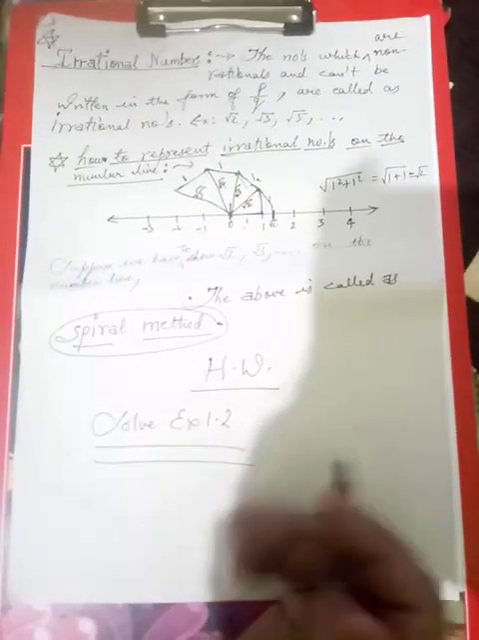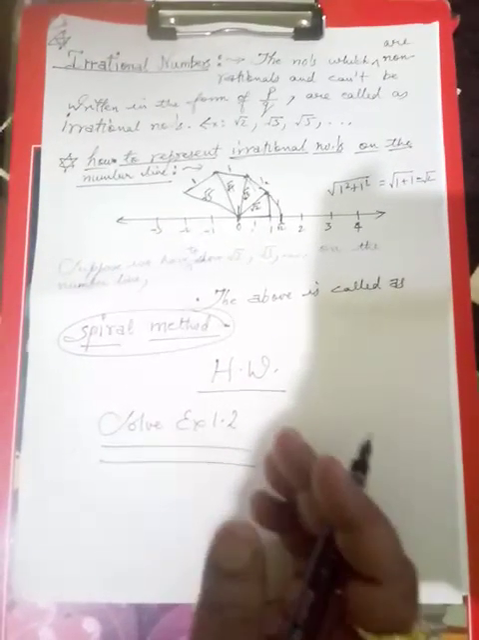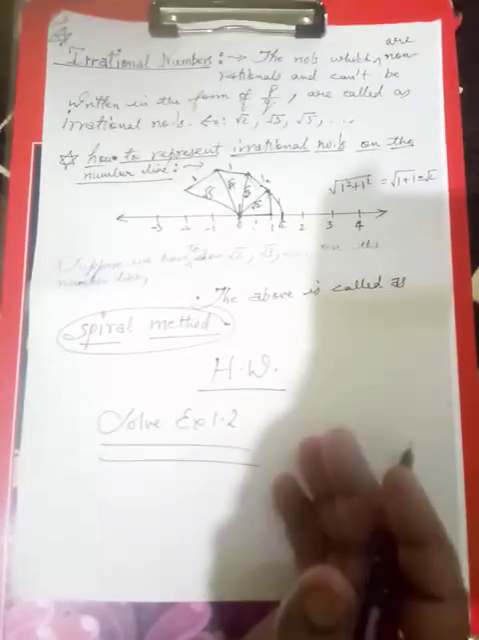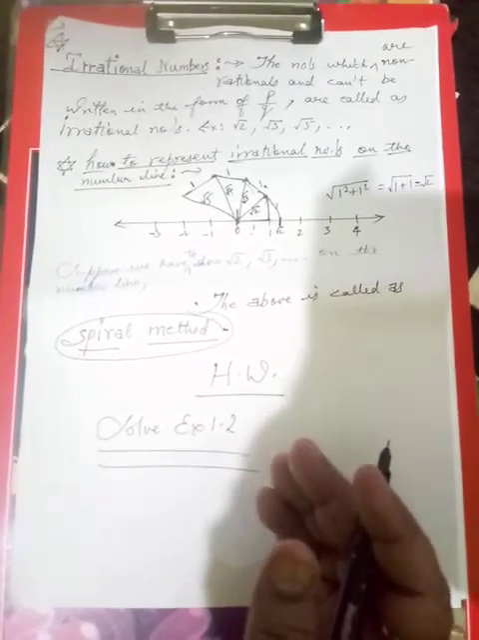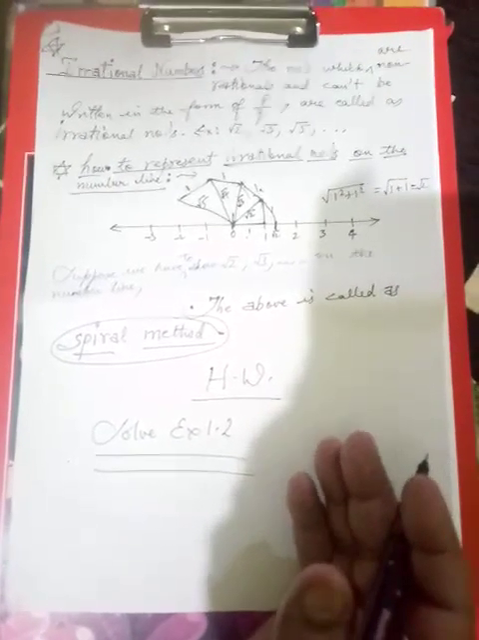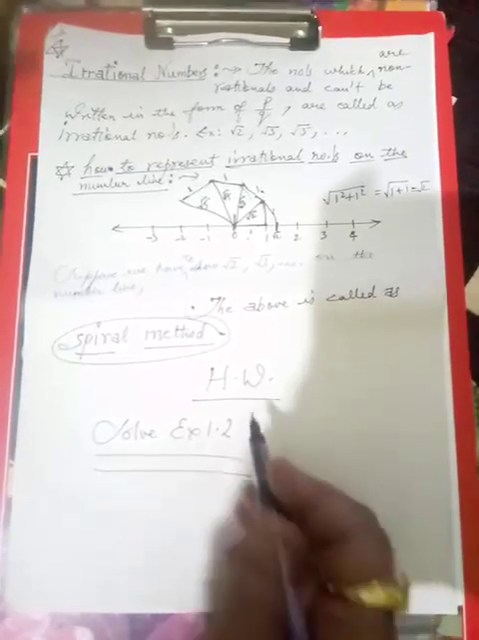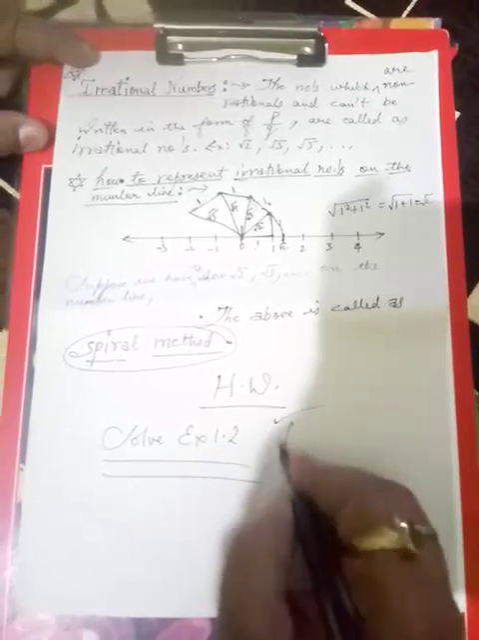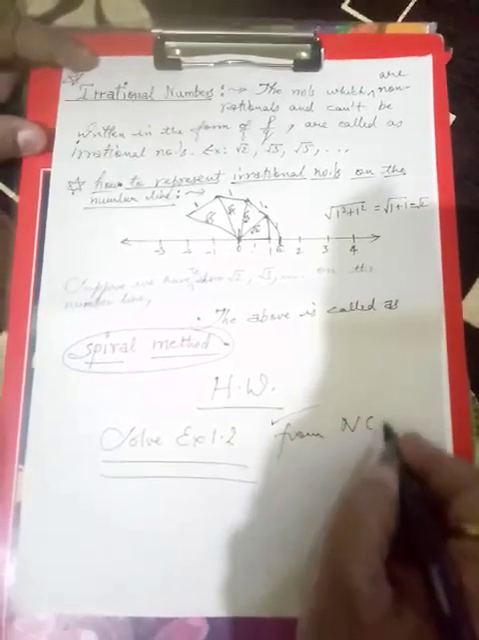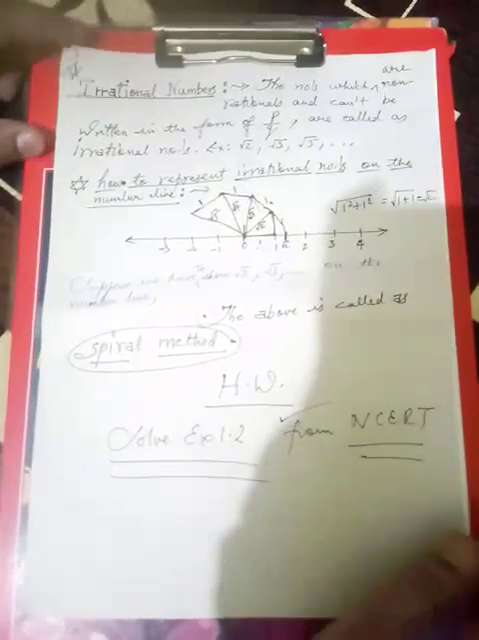Next, we will see how to show the irrational numbers on the number line by another method in another class, and you can solve exercise 1.2 from NCERT as your homework. Thank you.